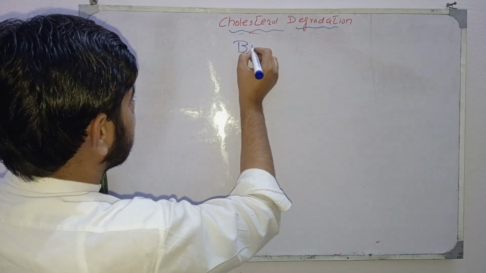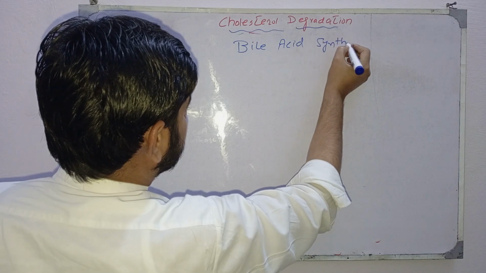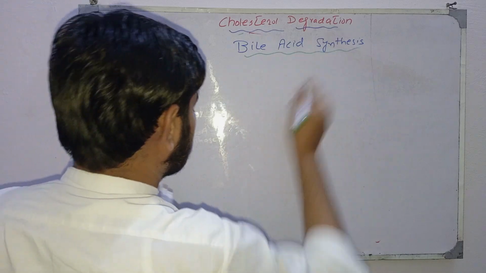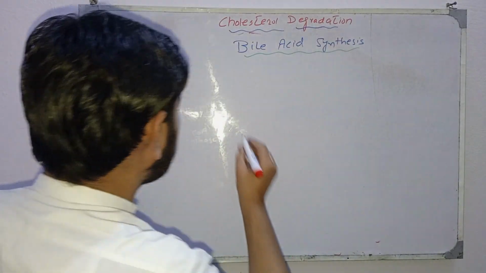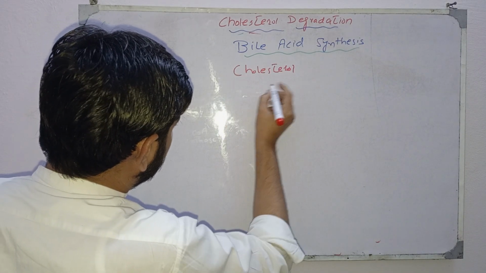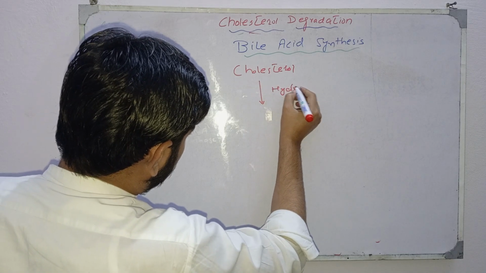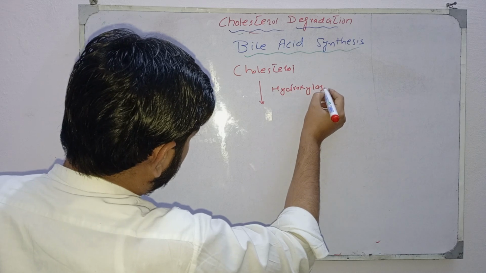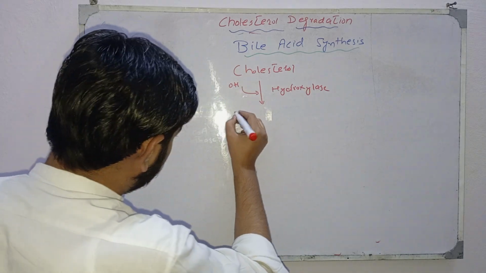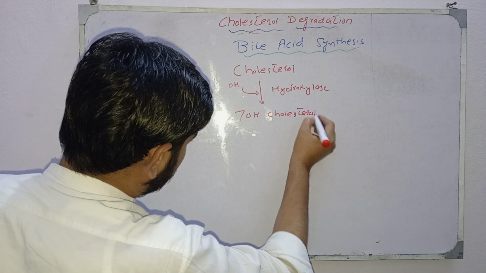Bile acid synthesis. Students, cholesterol is acted upon by the enzyme hydroxylase, and it converts into 7 hydroxycholesterol.